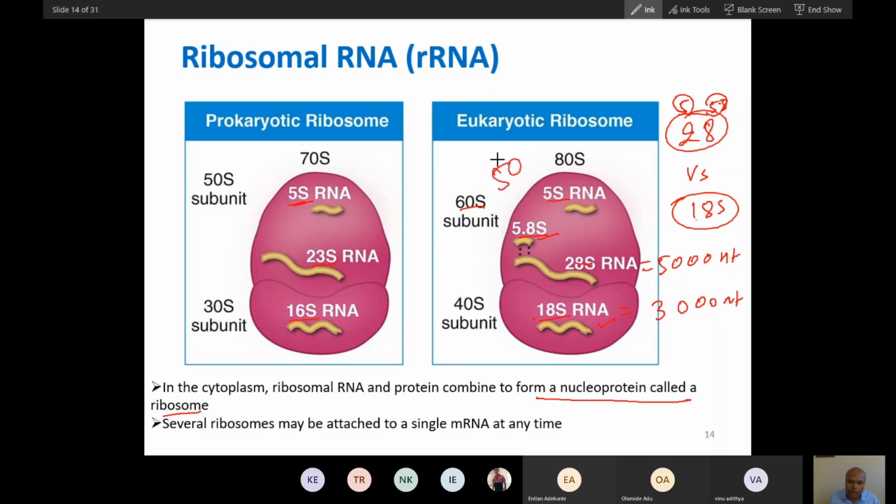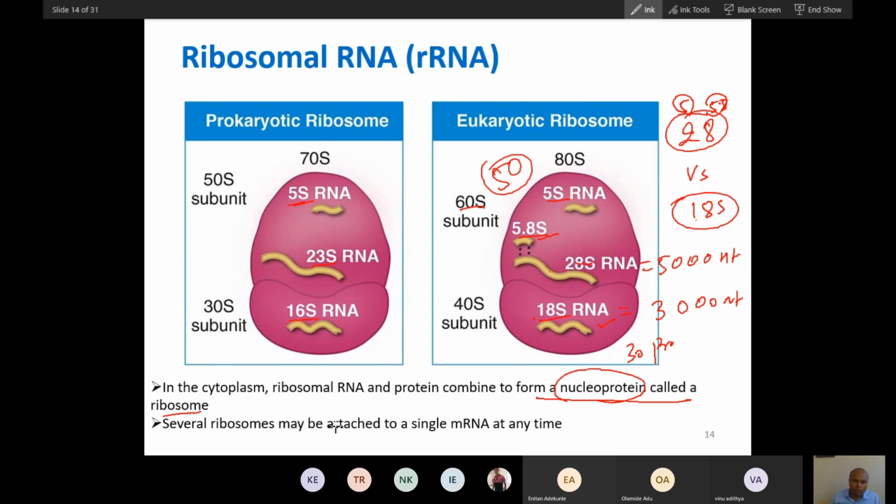About 50 proteins plus these three RNAs make the 60S component. In the same way, about 30 proteins plus 18S RNA make the smaller 40S subunit. This is a nucleoprotein complex, nucleic acid plus protein.